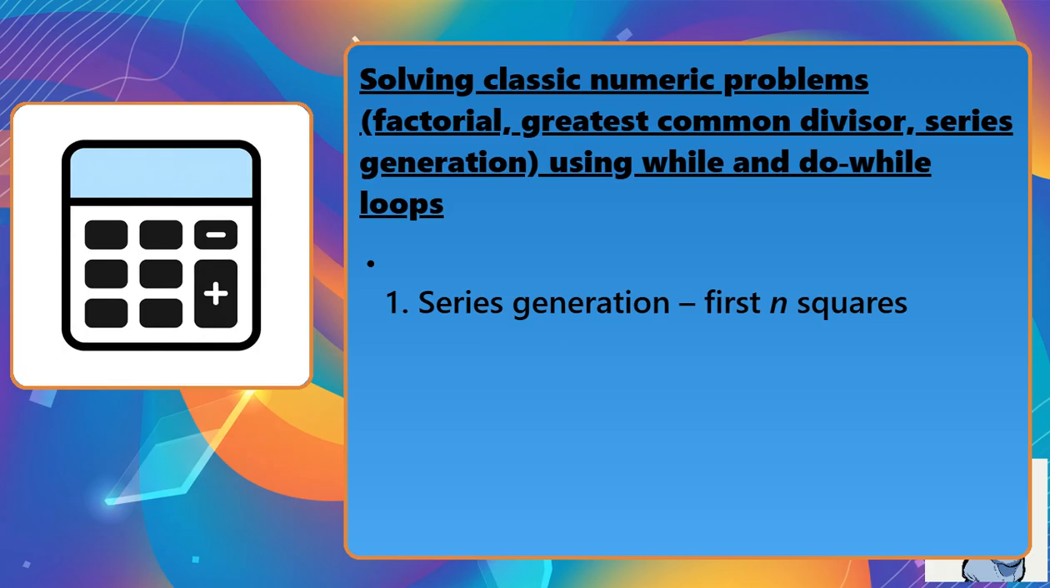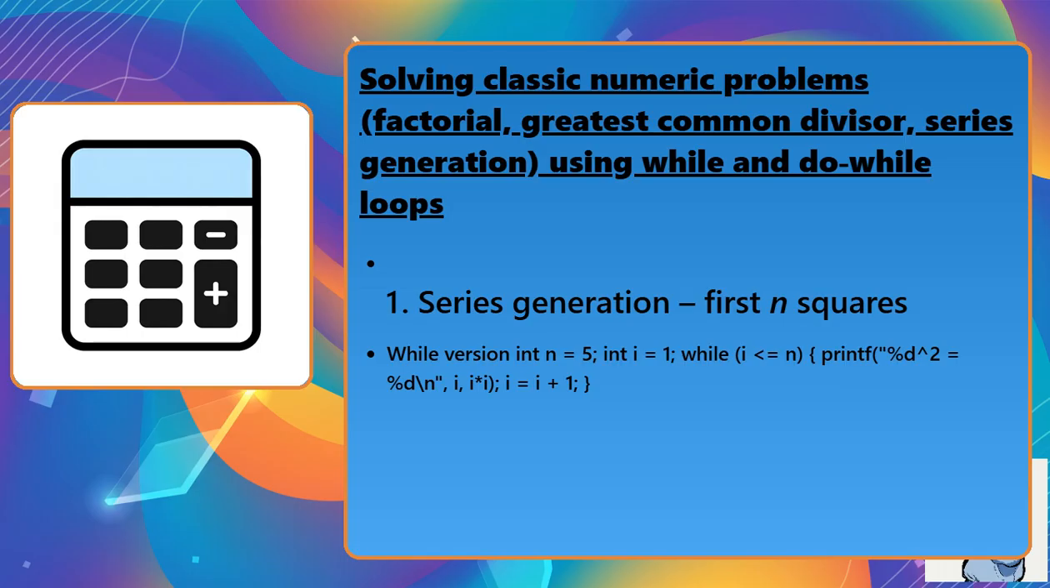3. Series generation, first n squares. While version: int n = 5; int i = 1; while (i <= n) { printf("%d^2 = %d\n", i * i; i = i + 1; }.